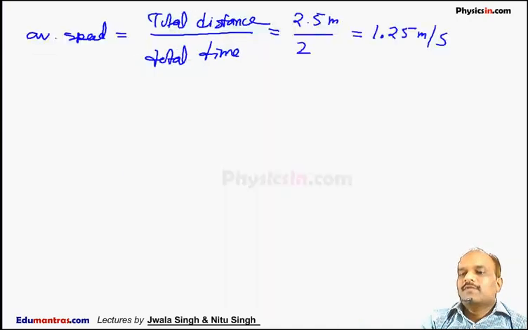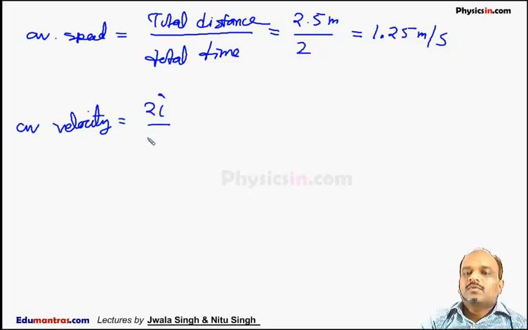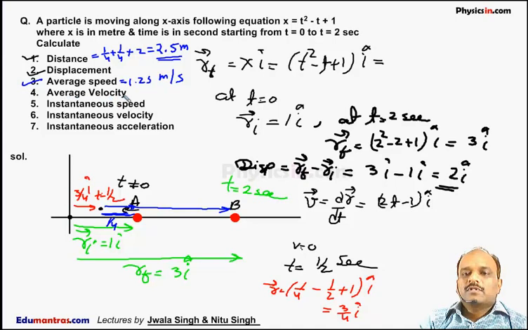Next is average velocity. So we can say average velocity is total displacement divided by total time. Now we know total displacement is 2 i cap and total time is 2. So it is 1 i cap meter per second. So average velocity is 1 i cap meter per second. Second is instantaneous speed.